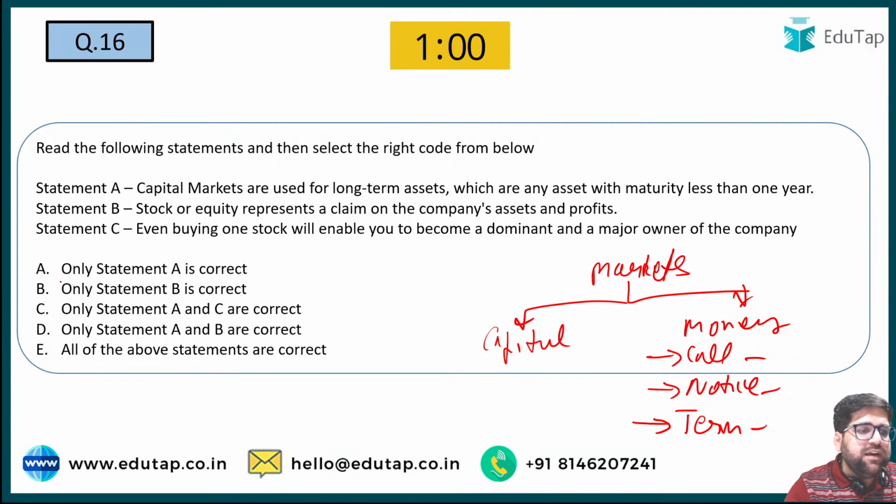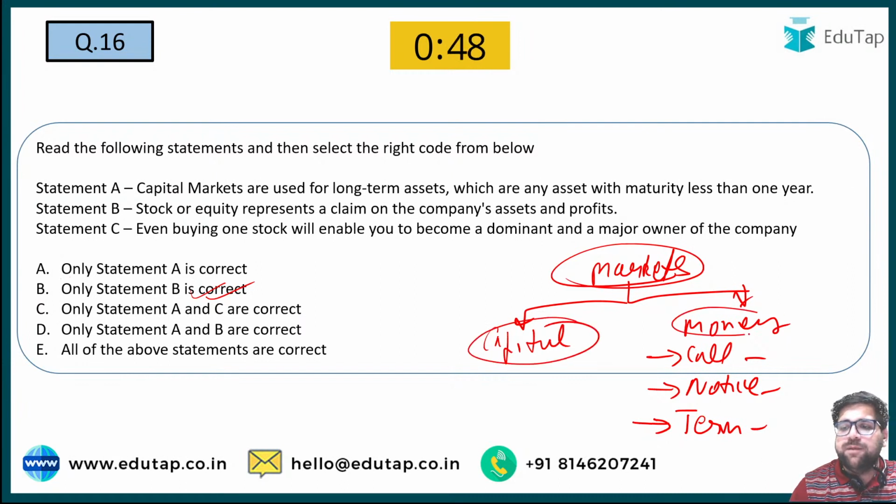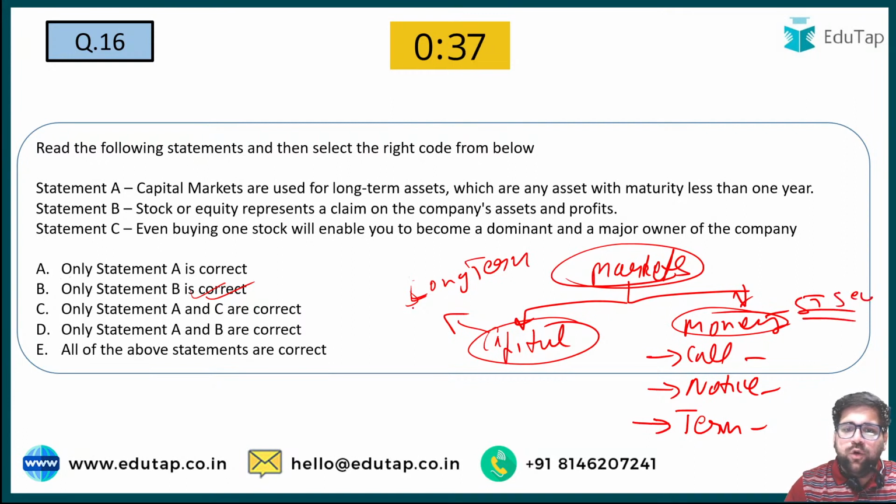Now first, before understanding this question, let's understand this graph which I have just written for you. Markets are divided, according to many books, into two parts: the capital market and the money market. Capital market is for long-term securities, and money market is for short-term securities. This is really very important. Under capital market, you can go deeper and you will find primary market and secondary market.